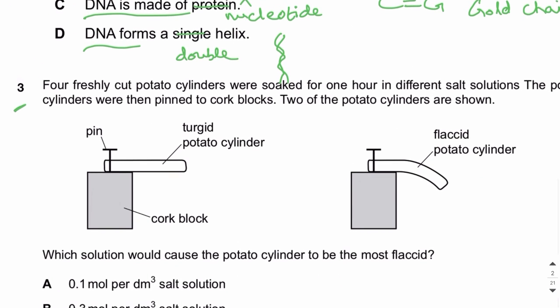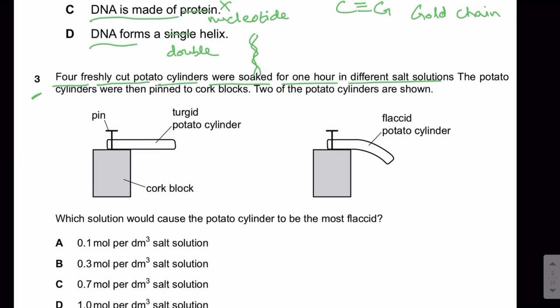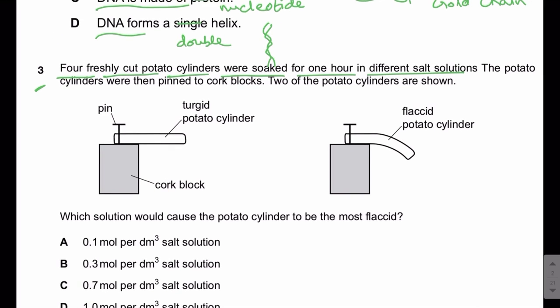MCQ number 3. Four freshly cut potato cylinders were soaked for 1 hour in different salt solutions. The potato cylinders were then pinned to cork blocks.